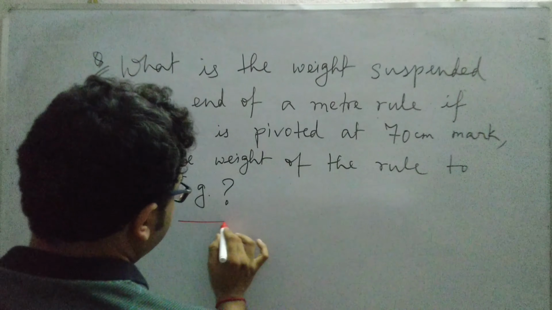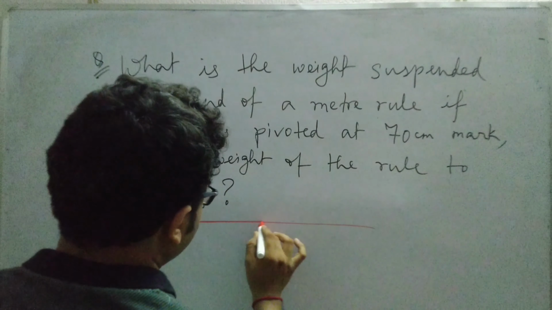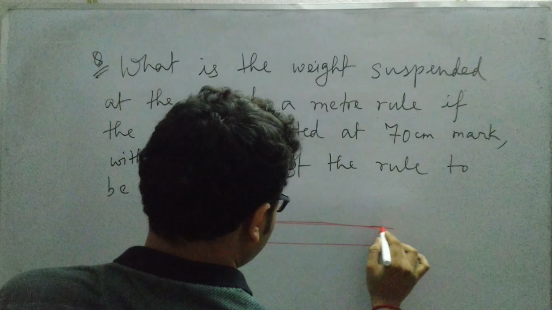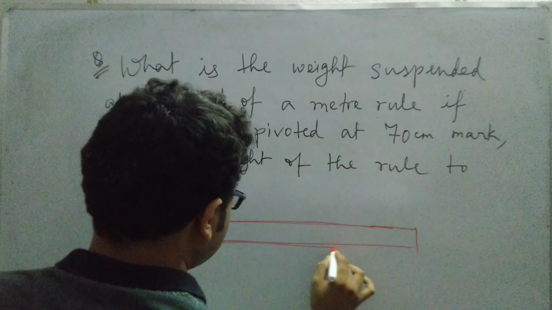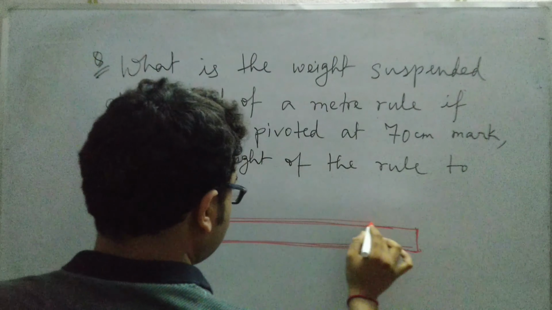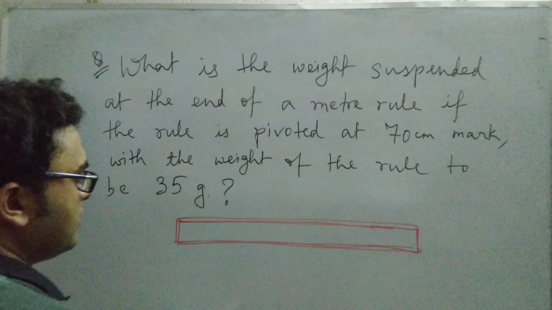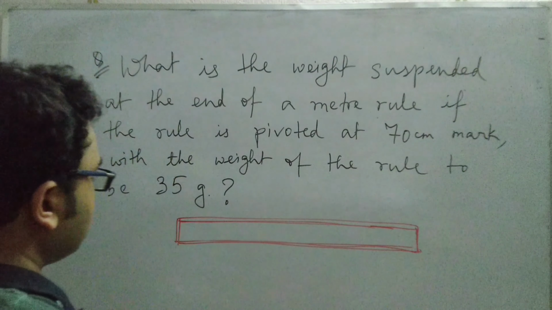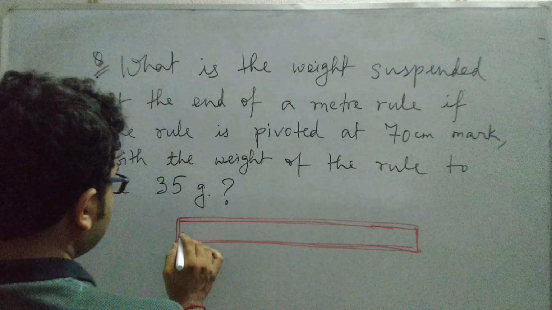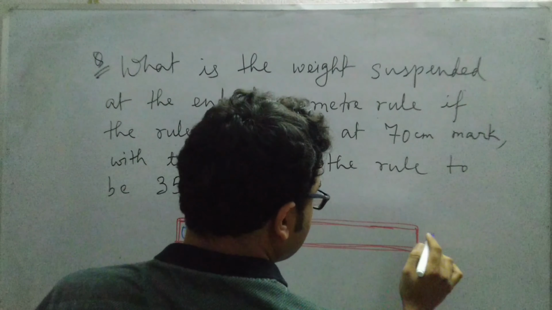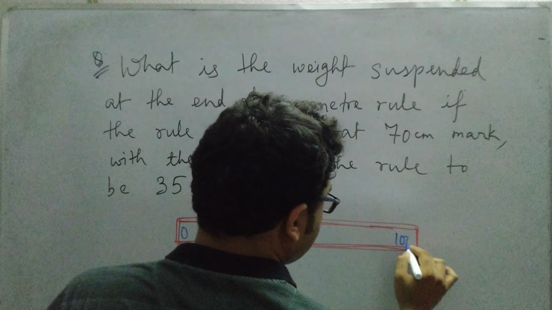If this is a meter rule, now here this is the 0 centimeter mark, and this is the 100 centimeter mark.